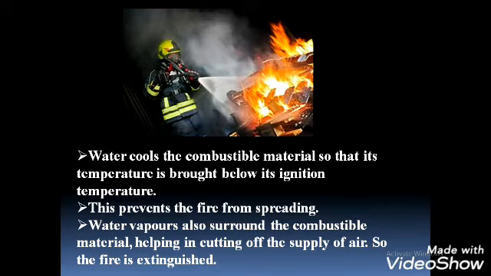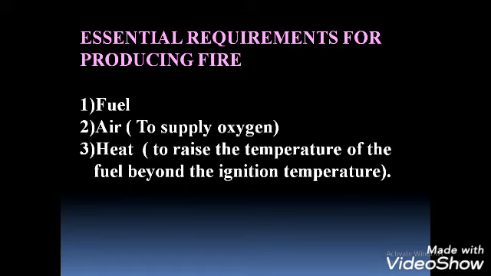Okay, then you are very familiar, you have learned that there are 3 essential requirements for producing fire. Which are they? First one, fuel. Second one, air, to supply oxygen. Then heat, to raise the temperature of the fuel beyond the ignition temperature. These 3 are essential requirements for producing fire. So if you remove the air supply, heat or fuel, then what will happen? There is no fire.